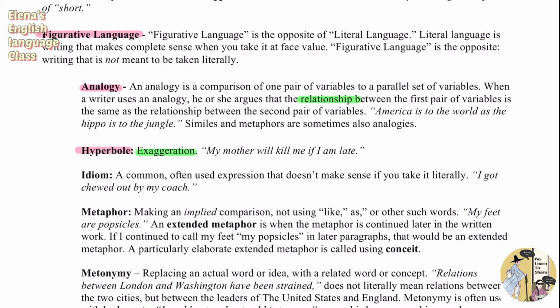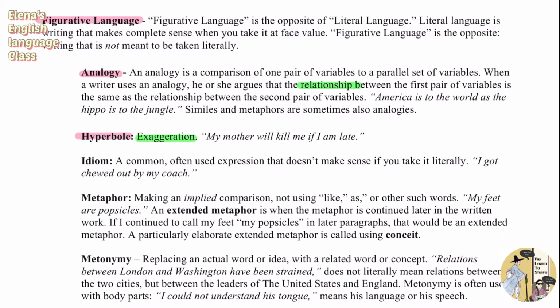If you interpret this in the literal sense, your mother is really going to kill you, but that's not going to happen. That doesn't make sense in the literal meaning. But instead, if you think it means that your mother will scold you and be mad at you as if she will kill you if I'm late, right? So that's why hyperbole is an exaggeration, a kind of figurative language that is not meant